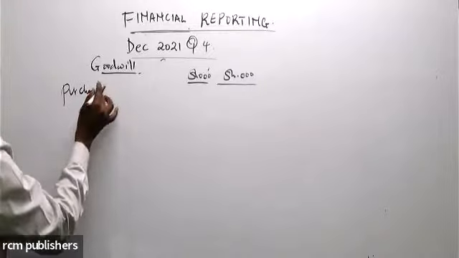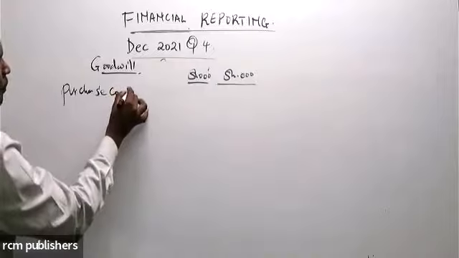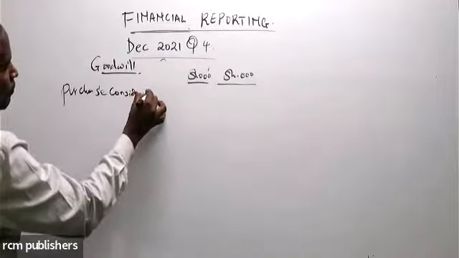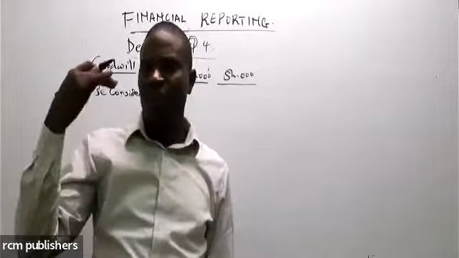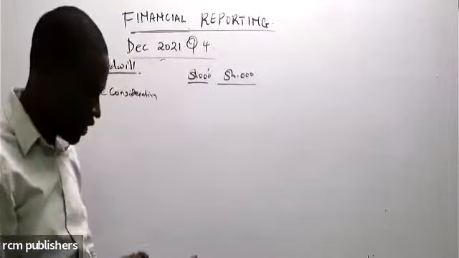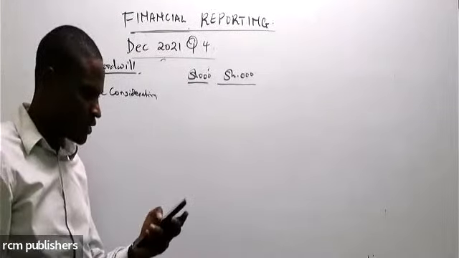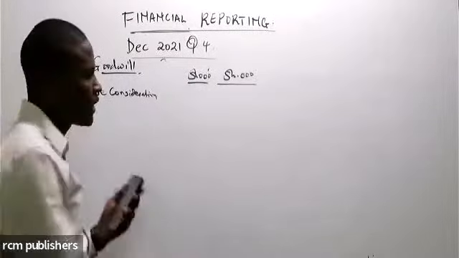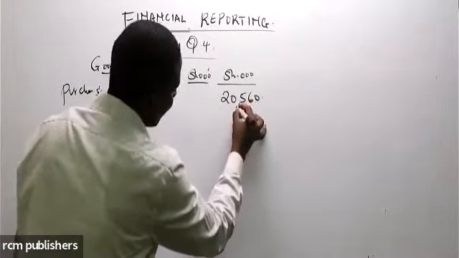Purchase consideration. Check the question, the first paragraph, the first information there. The purchase consideration was 2,560.